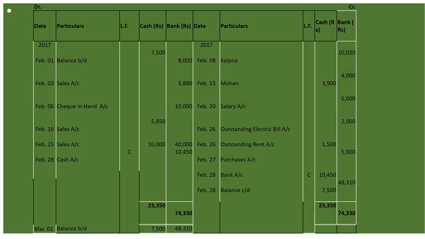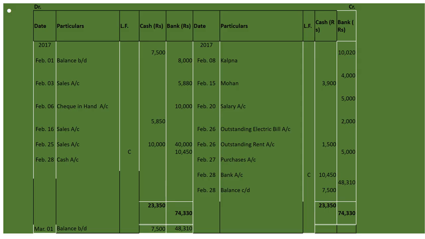On 28th Feb, deposited into bank cash, retaining 7,500. So we will apply the same formula here. We will total the debit side and credit side of the cash column, and then we will leave the amount 7,500 to be carried down, and for the rest of the amount we will make the entry to cash account by bank account.